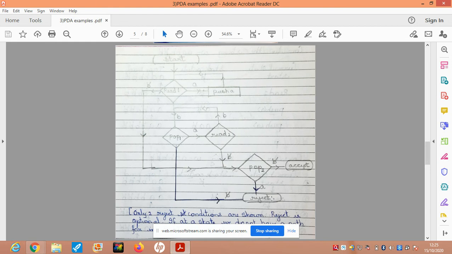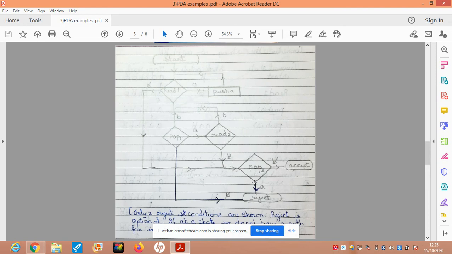For the case where the number of A's is greater than the number of B's, if I read at read 2 a blank character, that means all the B's are completely over in my string. But when I pop from the stack, I'm getting an A. It simply means that the number of A's is greater than the number of B's, and that is why such a string should be rejected.